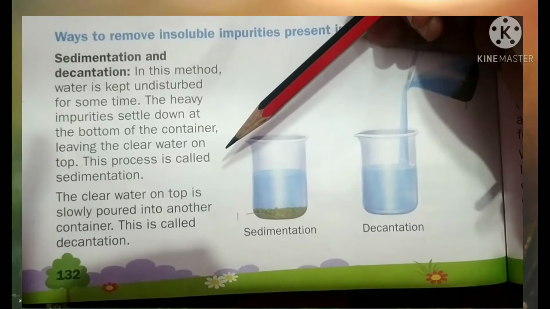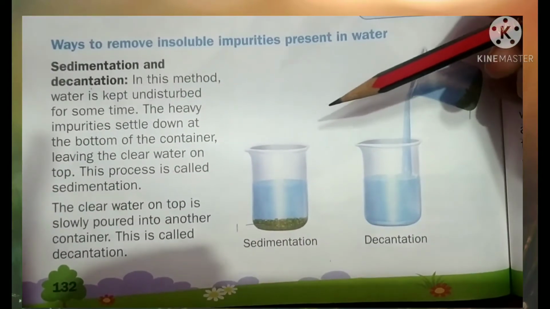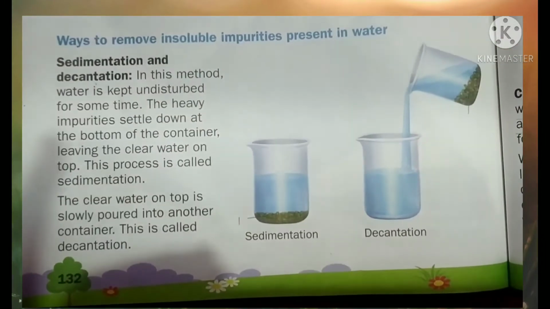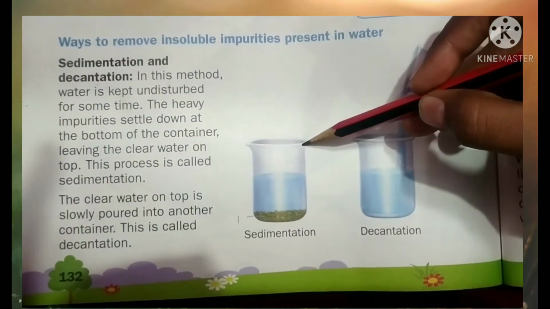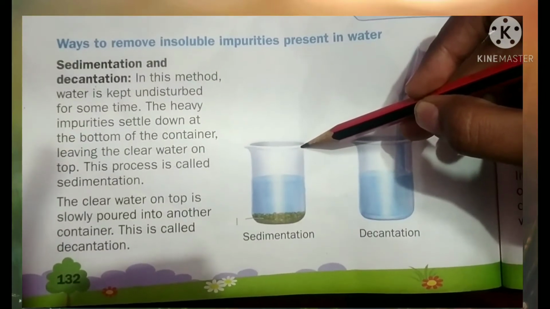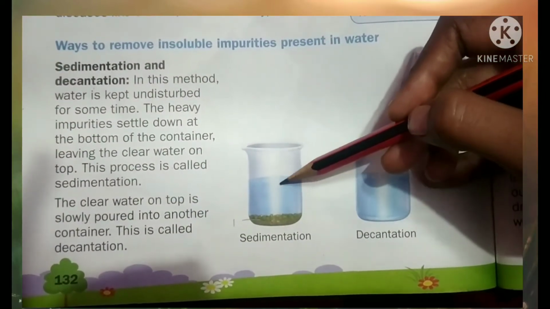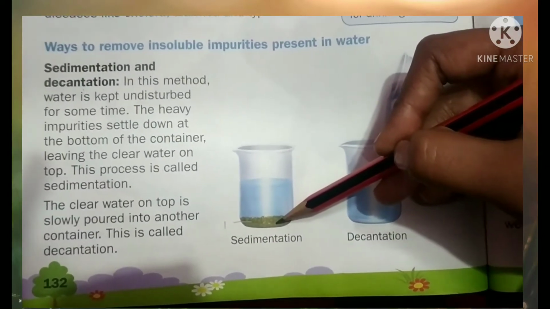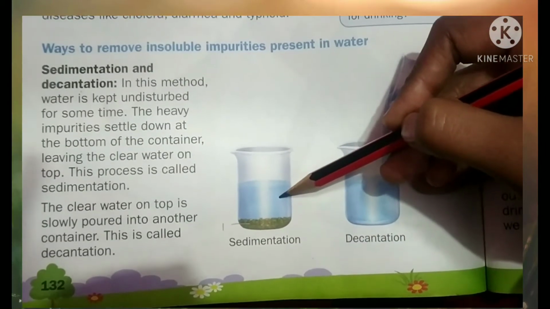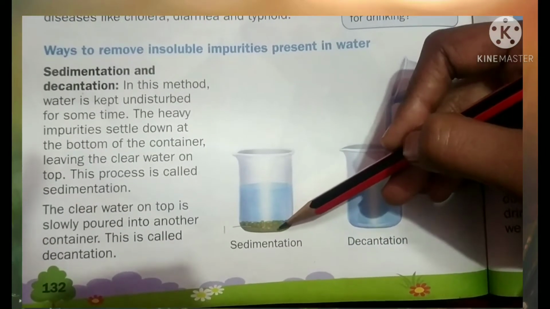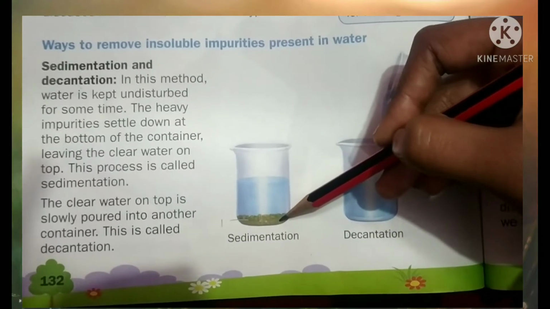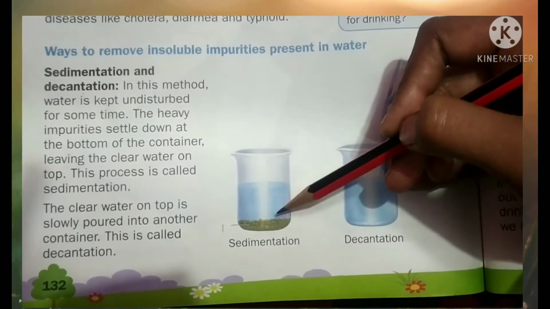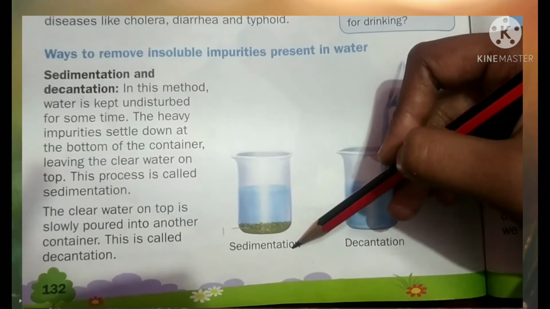Now, how can it be done? You can do it by an activity. Take a glass of water, then put some sand in that. Now keep that water undisturbed for a few hours. You will see that the clean water will come up and the impurities will settle down. Understood? This process is known as sedimentation.